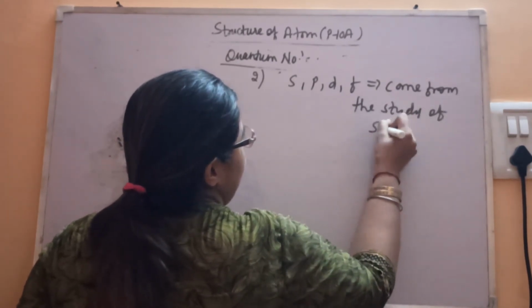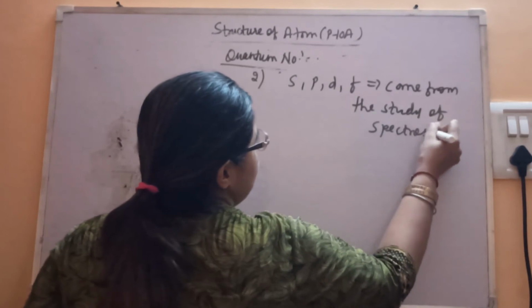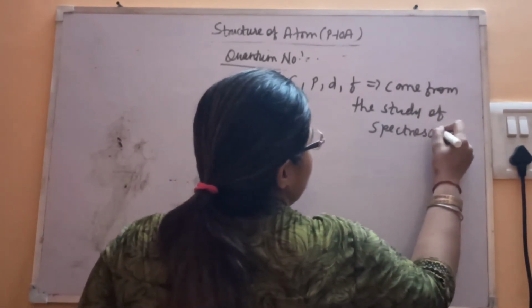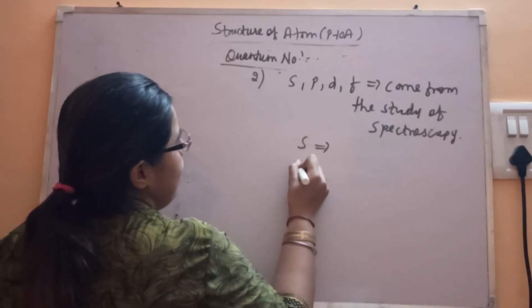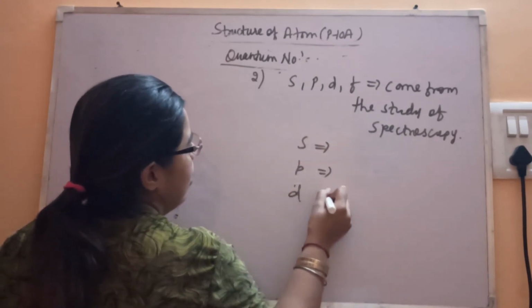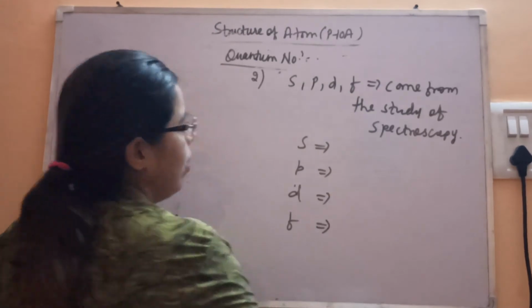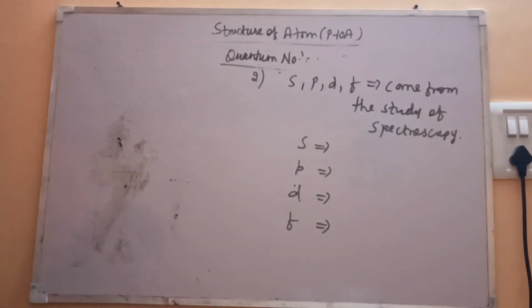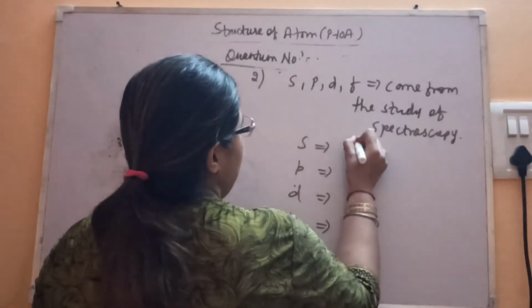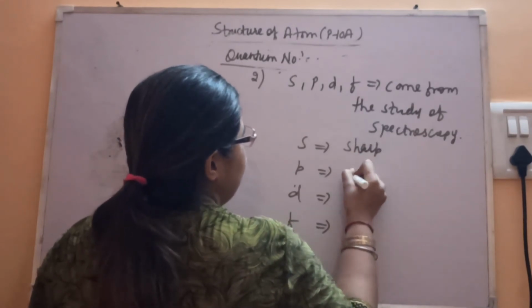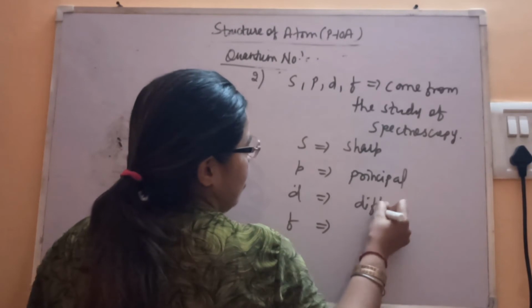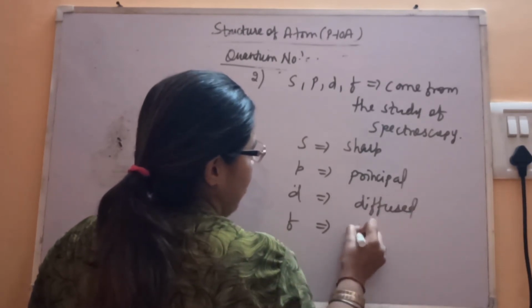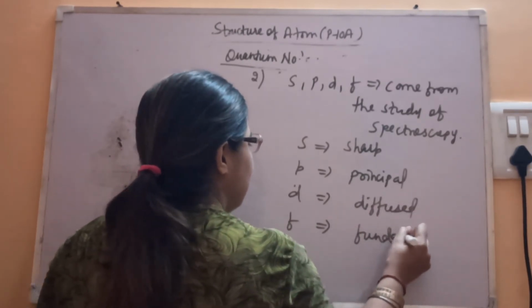That is not in your syllabus, but you should know where spectroscopy notation comes from. S, then P, then D, then F. S is sharp, P means principal, D means diffused, and F is fundamental. So these are the subshells.